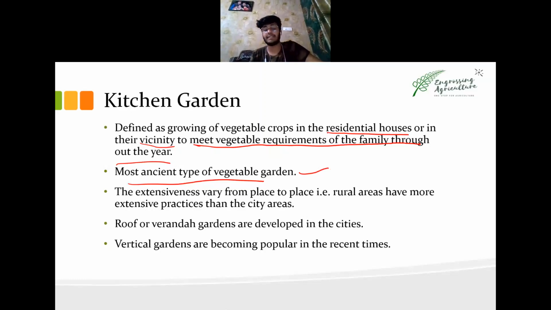Next we have extensive, which varies from place to place. What is extensiveness? It means how much area are we using, and how much production are we getting from that specific area? So in rural areas, rural people have more area than the people living in cities. So they can have low inputs and get a production which is sufficient for them.